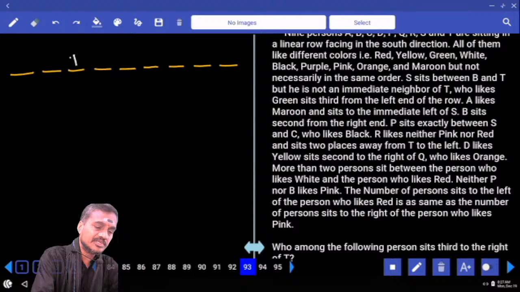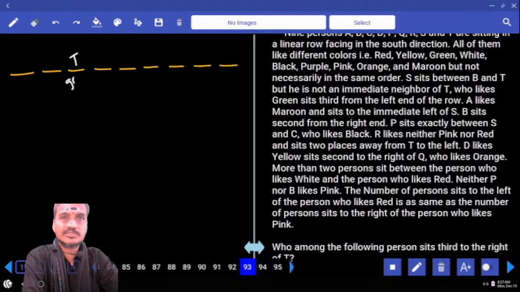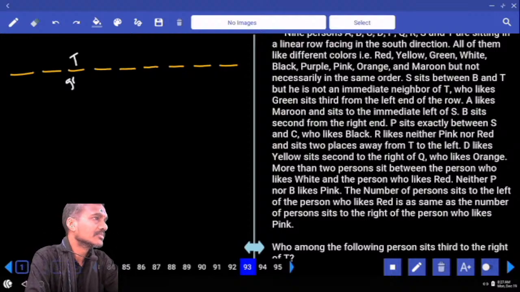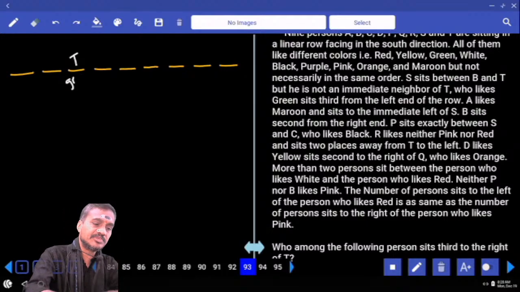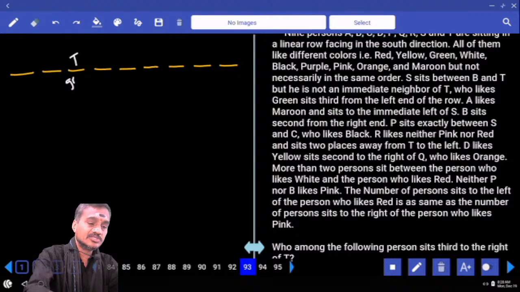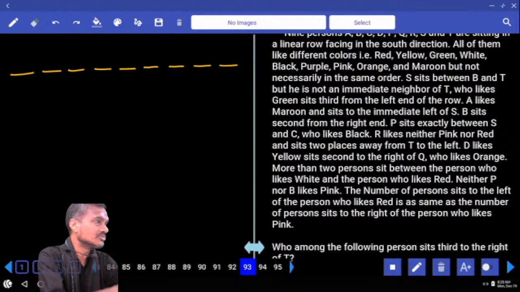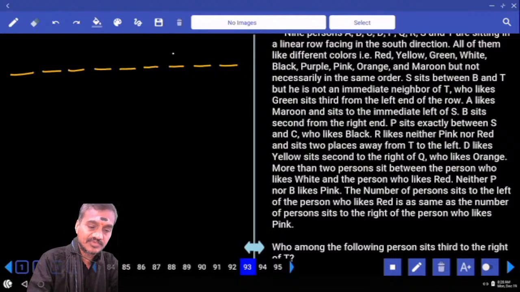So where should T be? Tell me. T is here. T, who likes which color? Green color. T, who likes green color, is third from the left hand of the row. Is it fine or not? T, who likes green, sits third from the left. South means from which side should it come? It should come from this side. If it were north it would fit, isn't it? As these persons are facing towards south, left will be towards your right, right will be towards your left. And third from the left hand means T must be at this place. Okay?